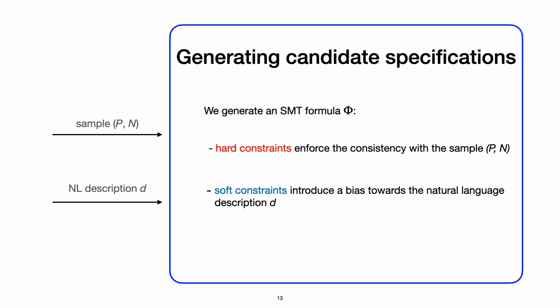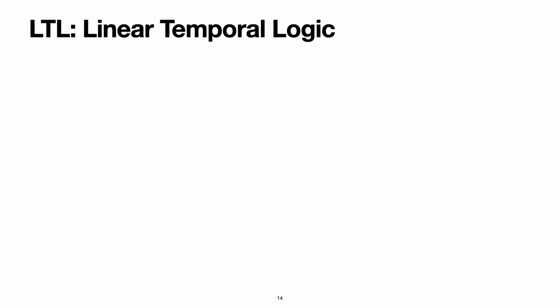This is the most technical part of the presentation, but I will be using examples to explain the constraints, so bear with me. I digress first and introduce LTL with a couple of examples. LTL is a logic for describing temporal relations in infinite sequences of events. For example, in LTL we can express that eventually proposition P will hold true. This is denoted by FP, where F stands for finally, synonymous with eventually.